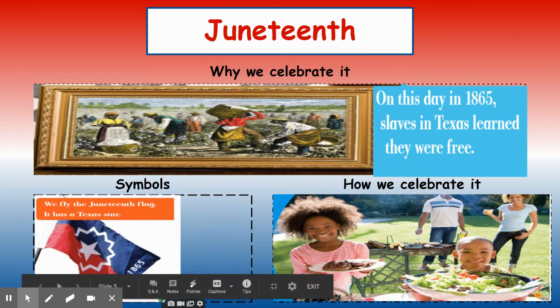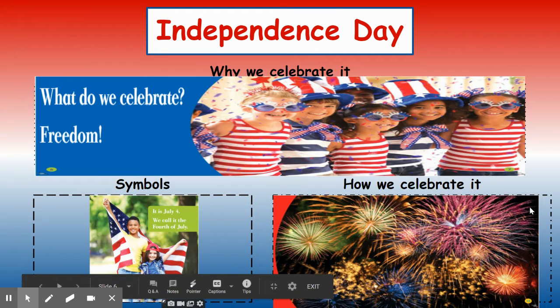How is it celebrated? We have parades, we have pageants, we have cookouts. We have concerts and singing and dancing and music, and people sell food and goodies on this day. And we spend time with our families.